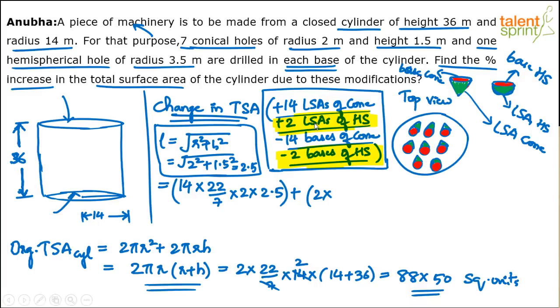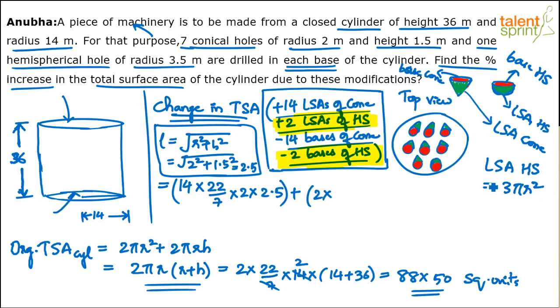Look at this. Lateral surface area of a hemisphere, LSA of a hemisphere, is equal to half of 4 pi r square, so that will be 2 pi r square plus 1 full circle, pi r square, so 3 pi r square.